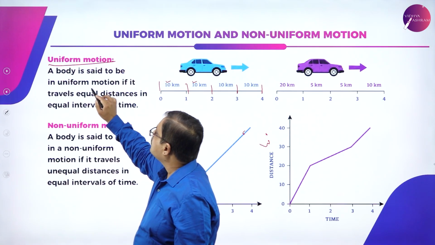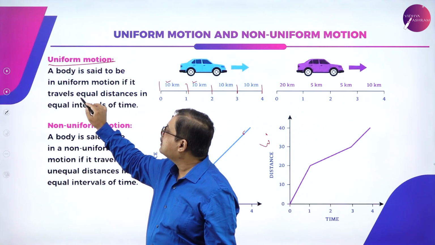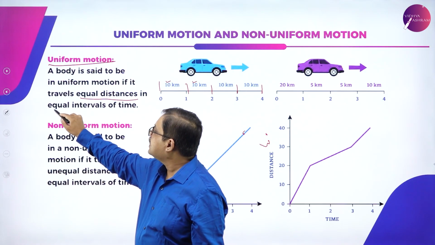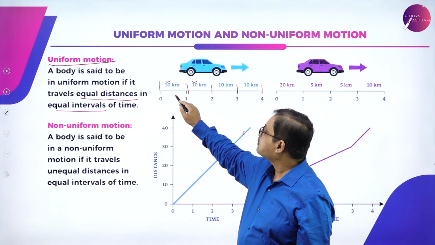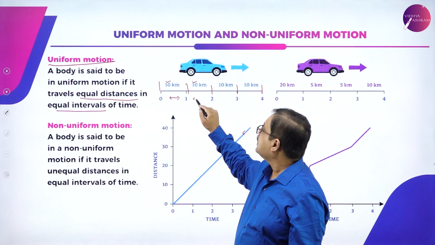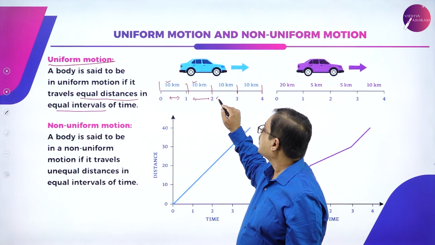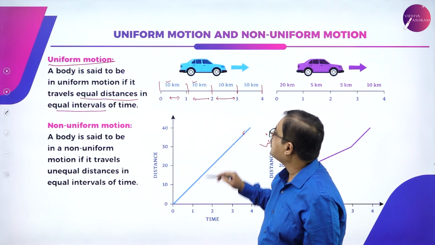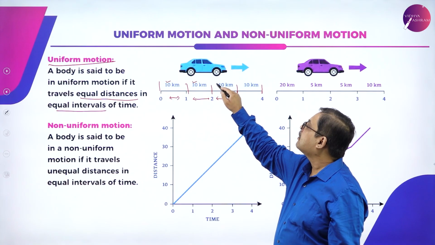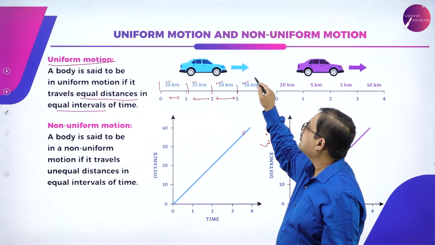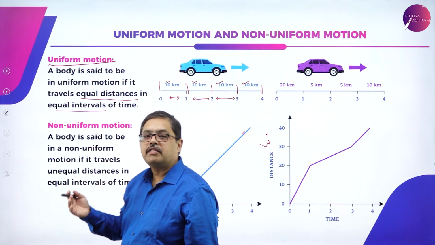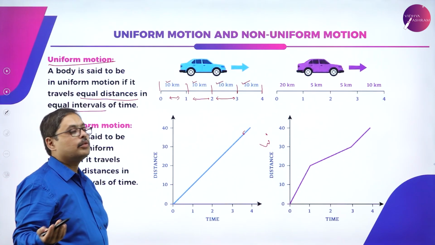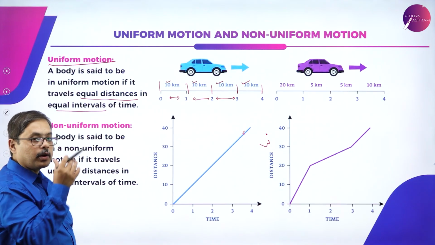A body is said to be in uniform motion if it travels equal distances in equal intervals of time. I am traveling 10 kilometers per hour for every interval of 1 hour. First hour I have traveled 10 kilometers, second hour 10 kilometers, third hour 10 kilometers, fourth hour 10 kilometers, and so on. For every 1 hour time period, I am traveling 10 kilometers. It can be termed as uniform motion.